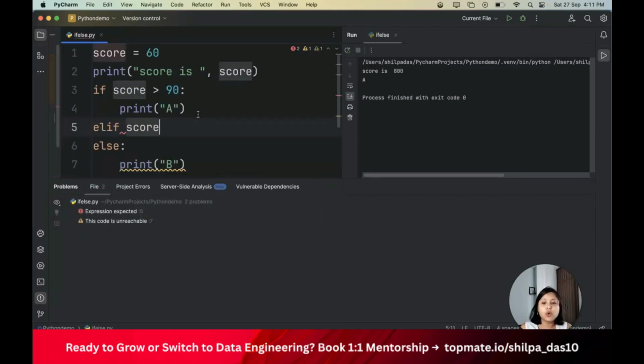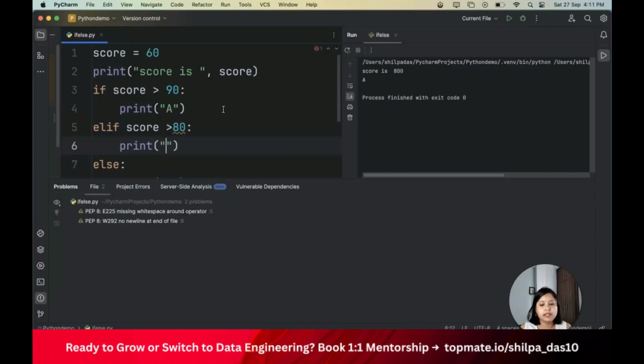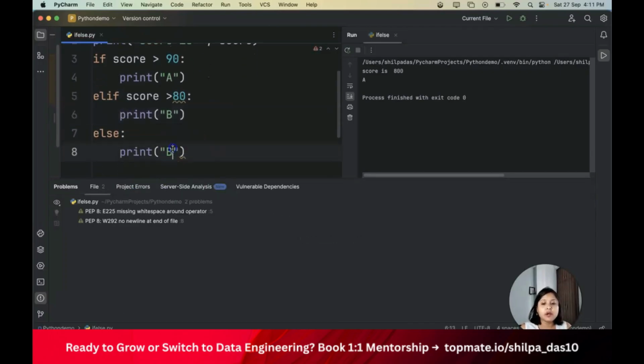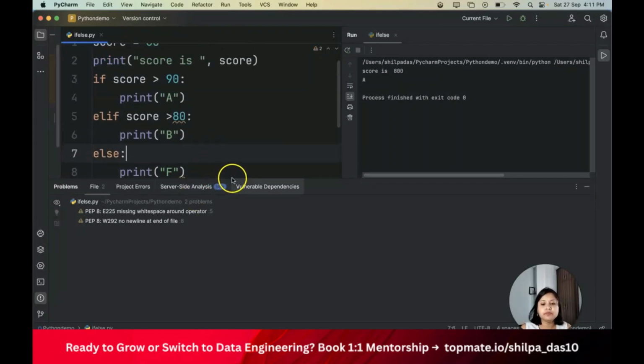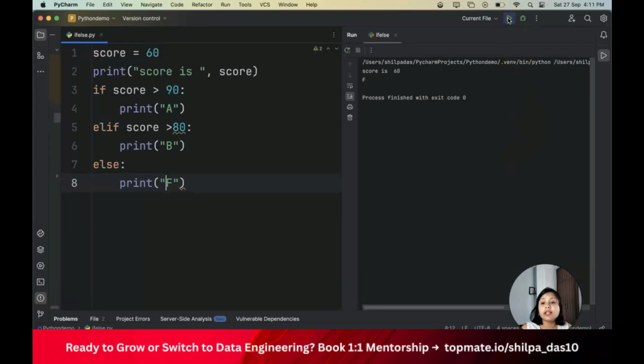Elif score is greater than 80, then I will print, let's say B. Now I will not print B here, but I will print F. So what it does here is, I'll run this code. Let's see what's the result. It says it is F.